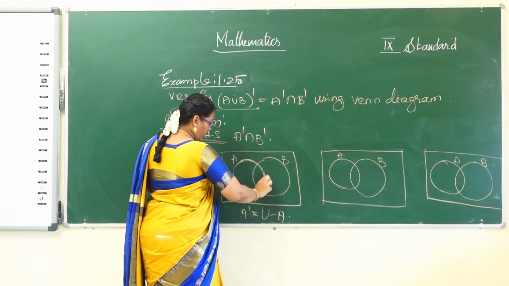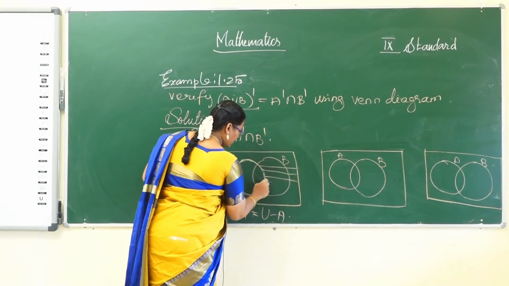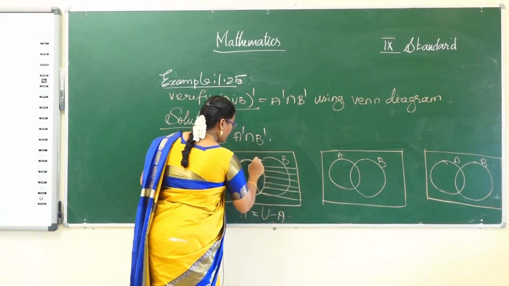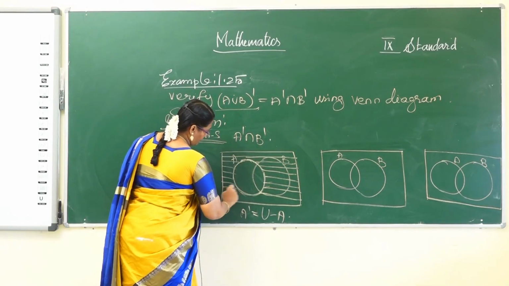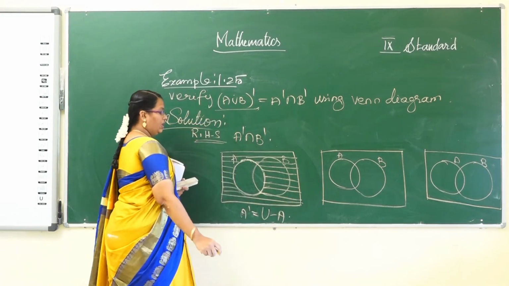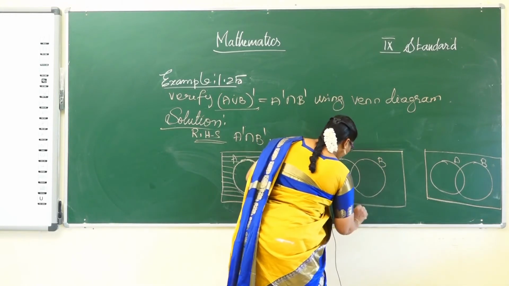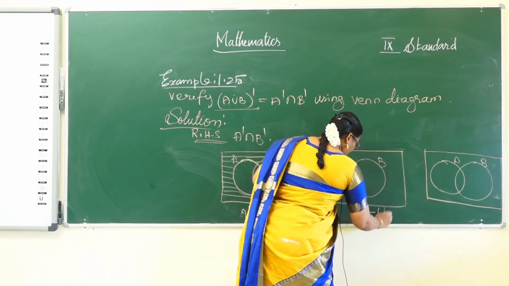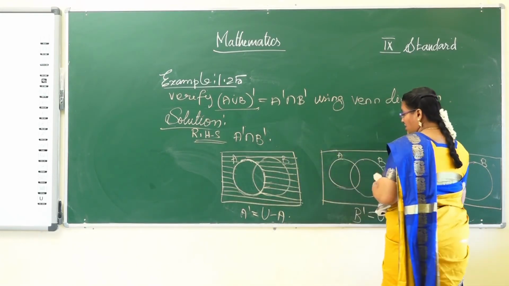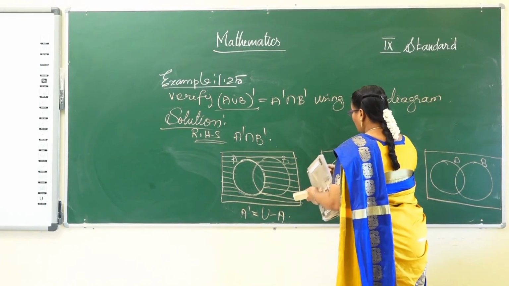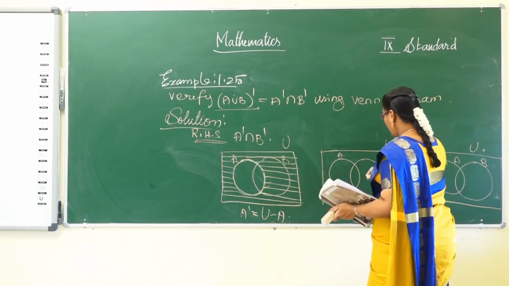A ஃபுல்லாக omit பண்ணிடணும். So remaining part fully shaded. So what does remain? Okay, this is called the A complement. Next one B complement. B complement means except B, remaining elements in a set in U. U means universal set. Okay, so what is remain?